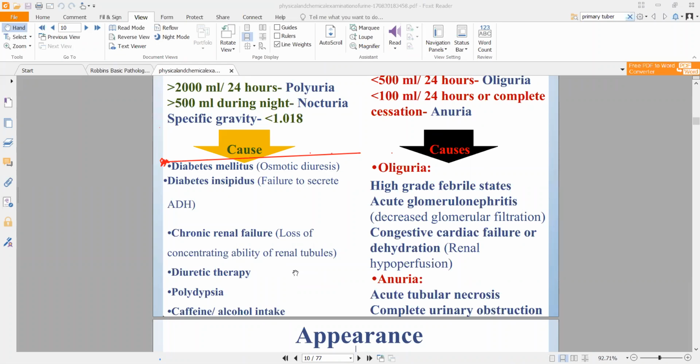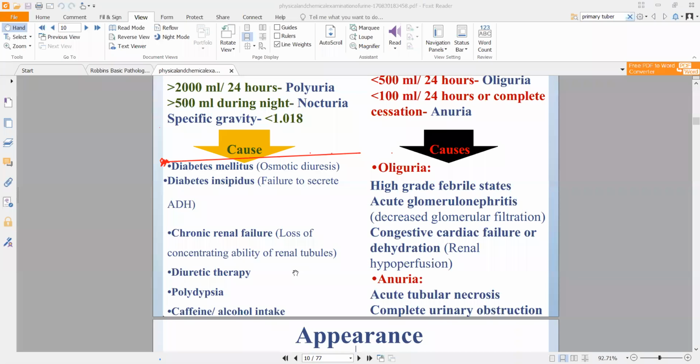Or another condition in which you see polyuria is polydipsia. Polydipsia is a condition in which you have increased thirst. Okay, if you remember in your intermediate, I think at some point you had the 3 cardinal signs of diabetes, polyuria, polydipsia, polyphagia. They will urinate a lot, they will drink a lot, and they will eat a lot, right? So these 3 will be the classic signs, but polydipsia in general is a condition in which the patient has increased thirst. So if they have increased thirst, they will drink more amount of water, hence polyuria will occur.